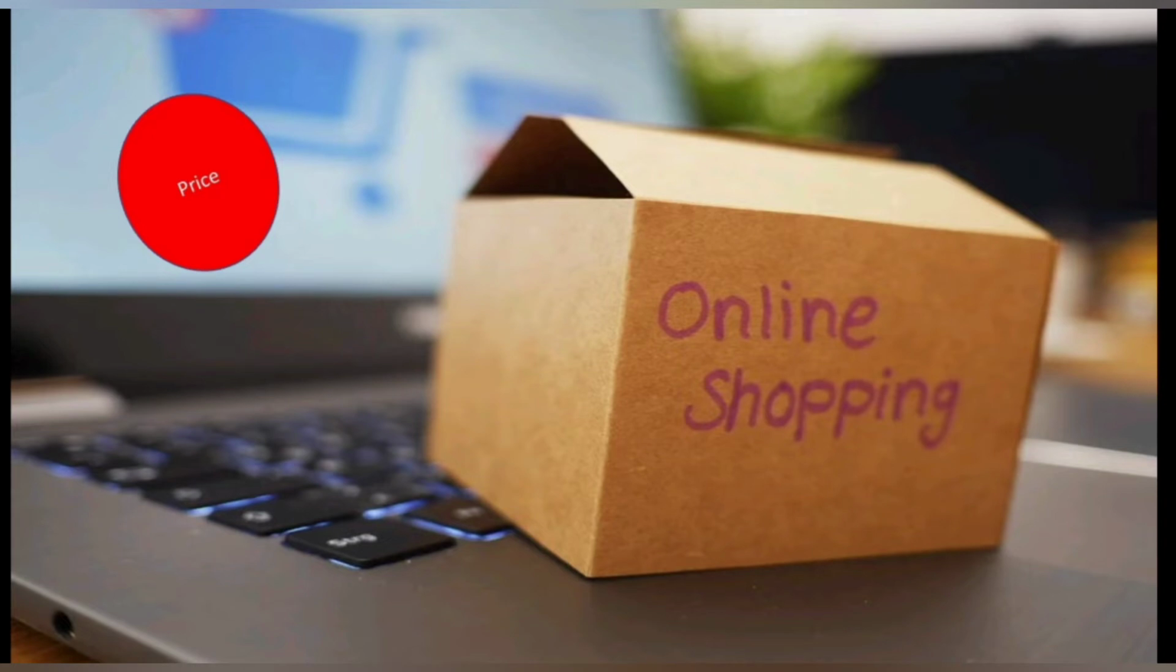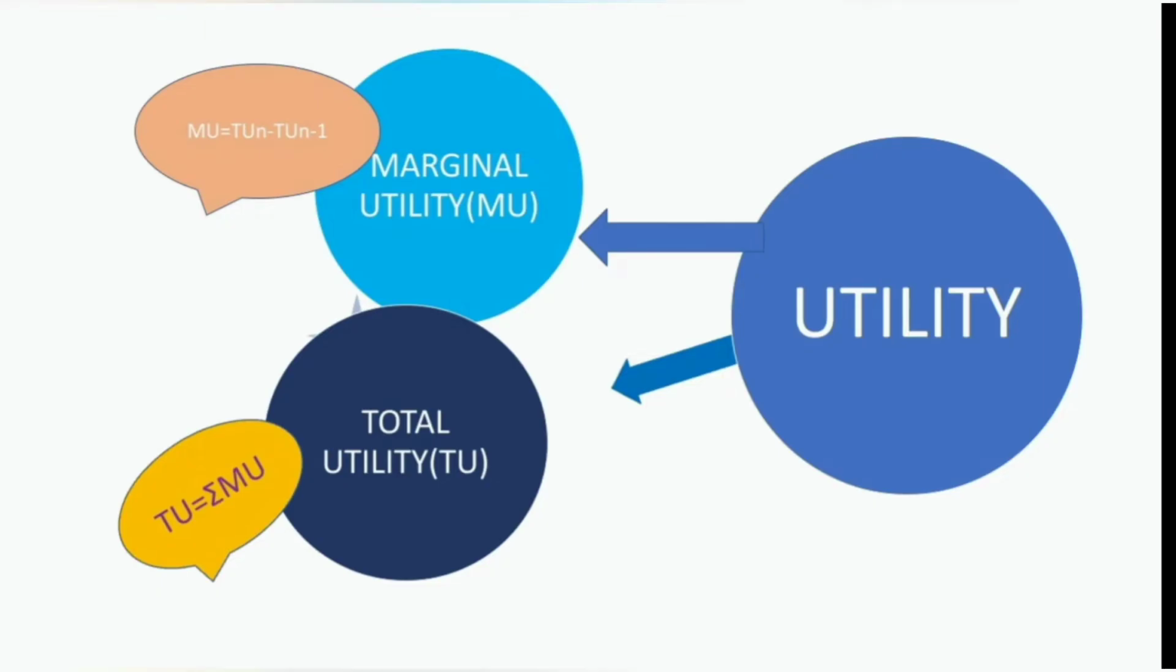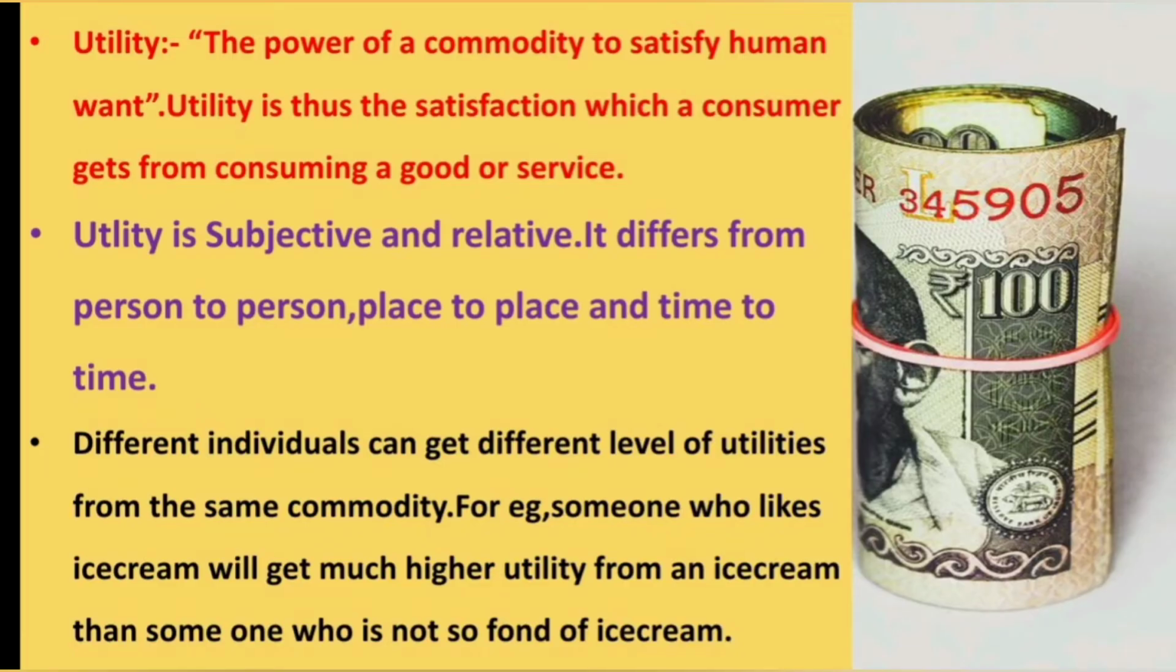And it is subjective and relative. All these we have already discussed. It differs from person to person, place to place, and time to time. Different individuals can get different levels of utility from the same commodity. For example, someone who likes ice cream will get much higher utility from an ice cream than someone who is not so fond of ice cream. Utility is measured in utils, and economists express utils in money terms.